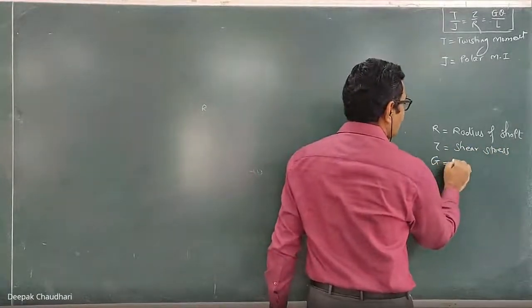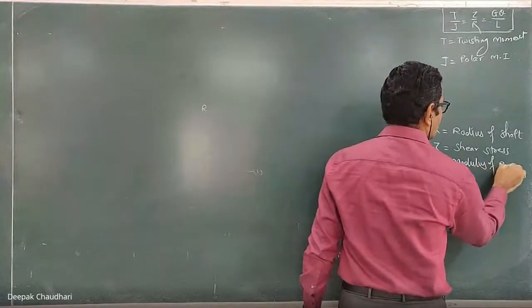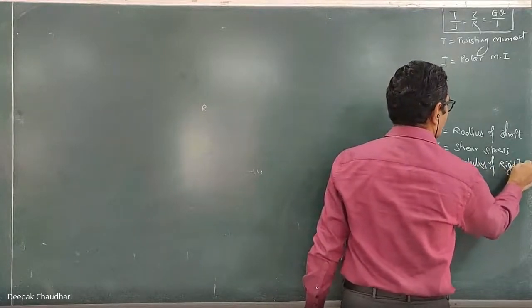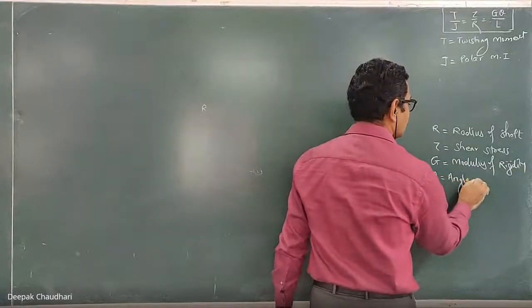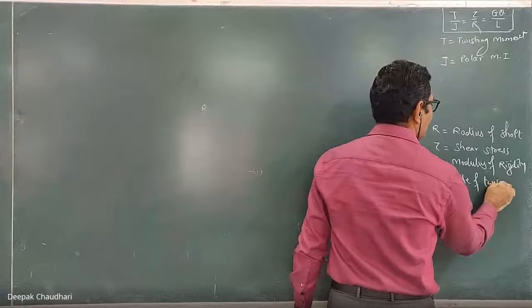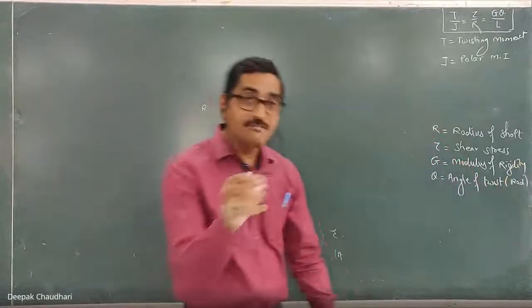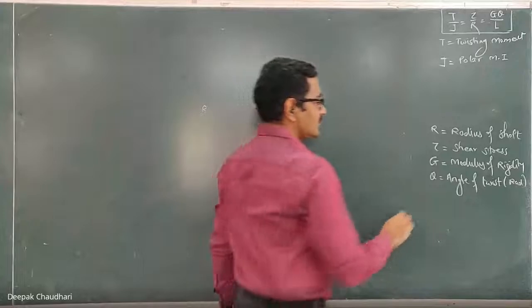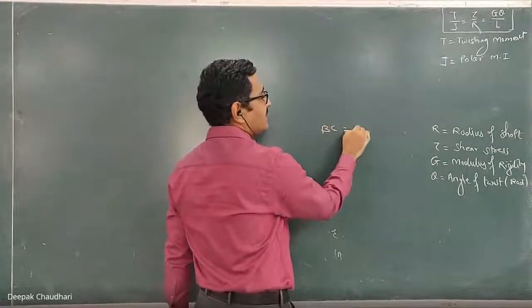G is the modulus of rigidity. Theta is the angle of twist. In this formula, the angle of twist should always be in radian. If it is given in degrees, convert to radian and use it here, because while deriving the formula we wrote that arc length BC equals R into theta.